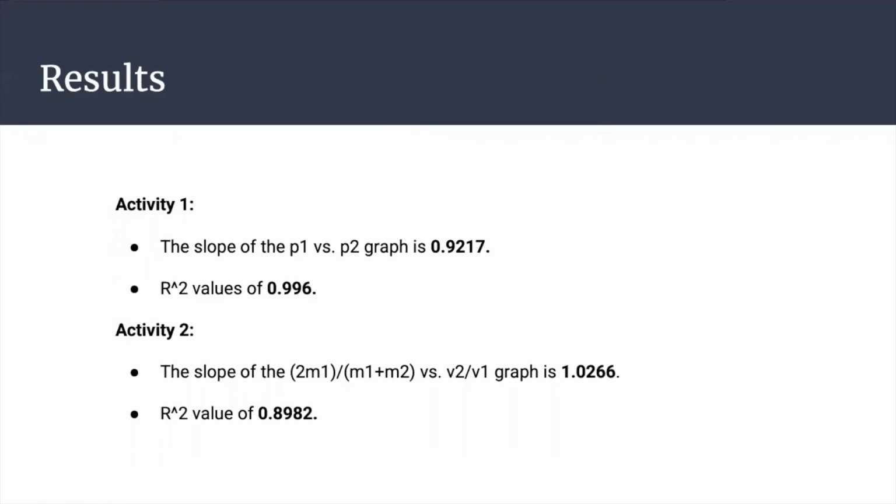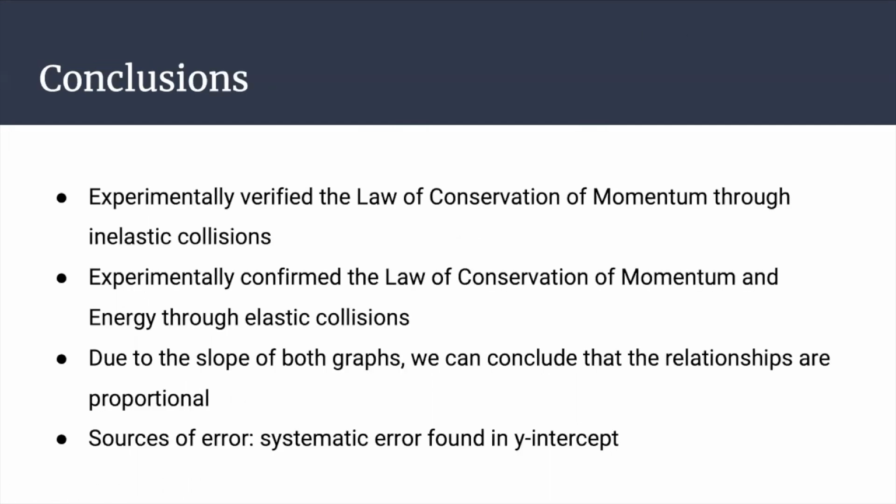For this experiment, the results for Activity 1 were that the slope of the first graph was 0.9217 and the r-squared value was 0.996. The results for Activity 2 were that the slope of the graph was 1.0266 and the r-squared value was 0.8982. In conclusion, we were able to experimentally determine the validity of the law of conservation of momentum through inelastic collisions and the laws of conservation of energy and momentum through elastic collisions.